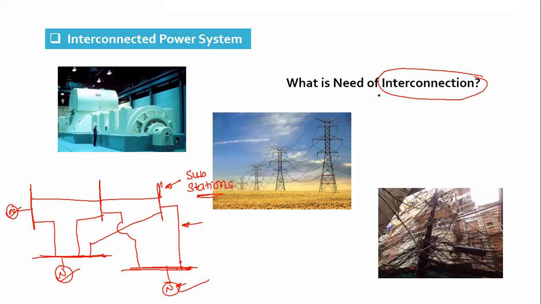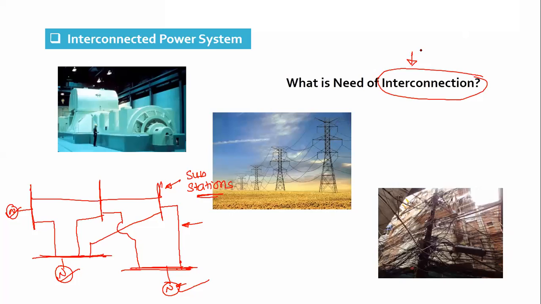Fine, and that is why we have an interconnected power system. Let me tell you, in India we have 5 operating grids. What does operating grid mean? Some regions, let's say the states Gujarat, Maharashtra, Rajasthan, Goa, are interconnected with each other, meaning they share transmission lines between them.